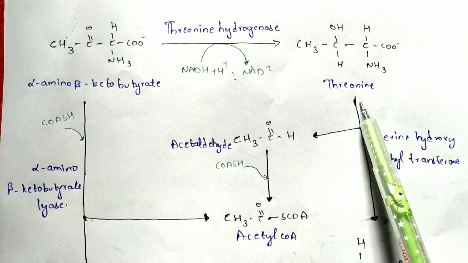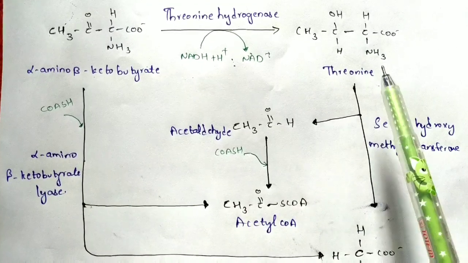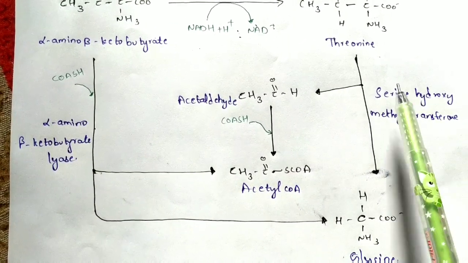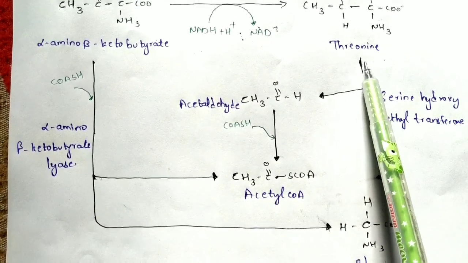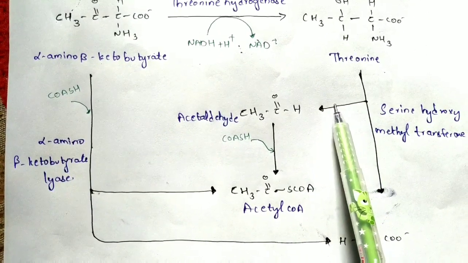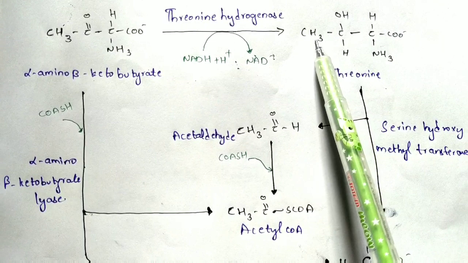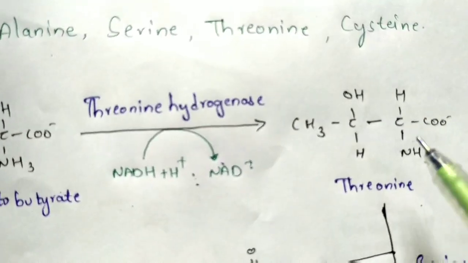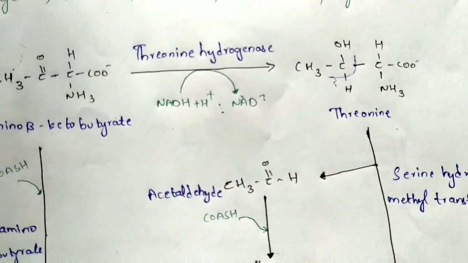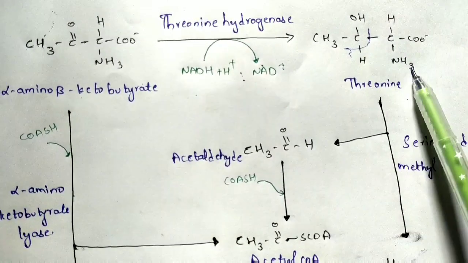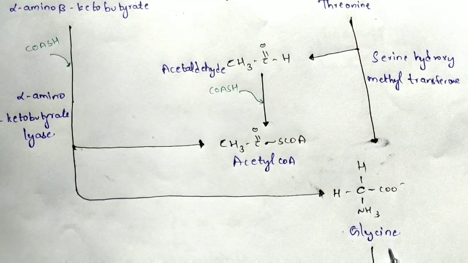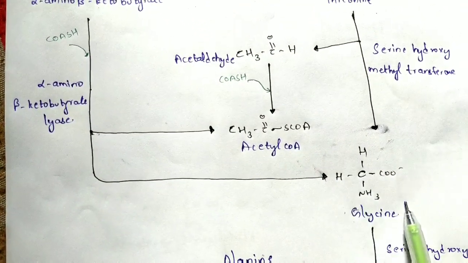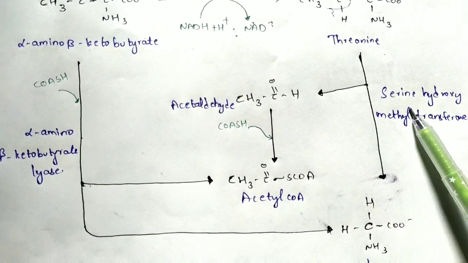Normally this threonine will form glycine by utilizing an enzyme known as serine hydroxymethyl transferase. Normally this threonine will get degraded and forms acetaldehyde. If you see how the acetaldehyde will be formed, CH3, C double bond O, and only one H will be taken. So normally this part will be degraded out. Up to here the part will get degraded out as acetaldehyde, and the remaining part will form glycine. If you see properly, H, CH, NH3, CO has been left over there, right? And that will form the glycine, by utilizing an enzyme known as serine hydroxymethyl transferase.